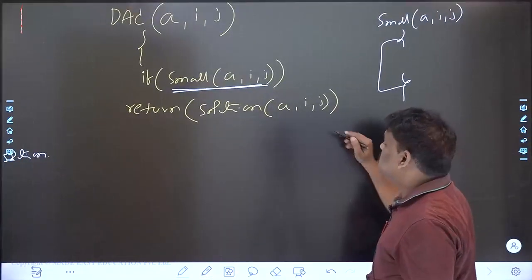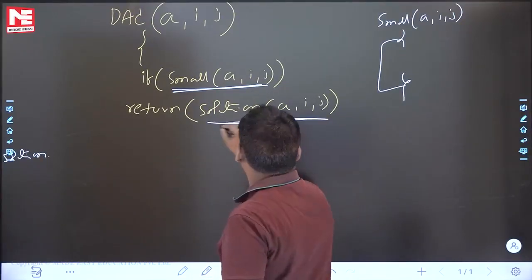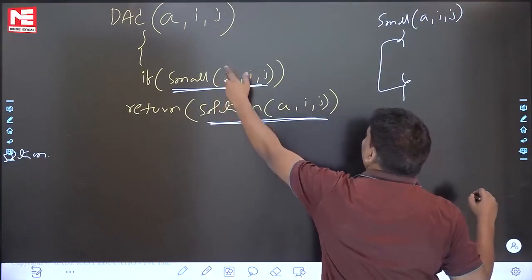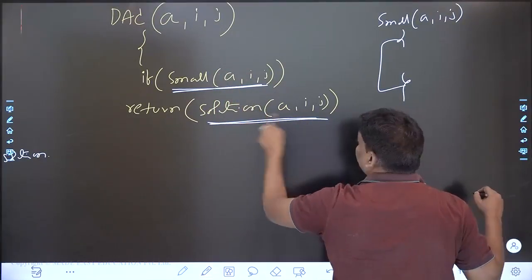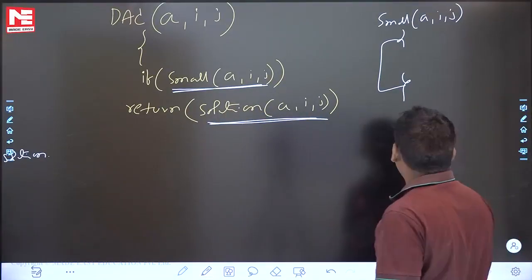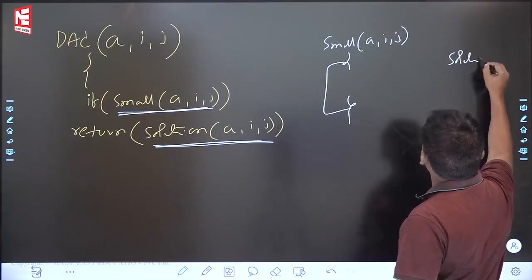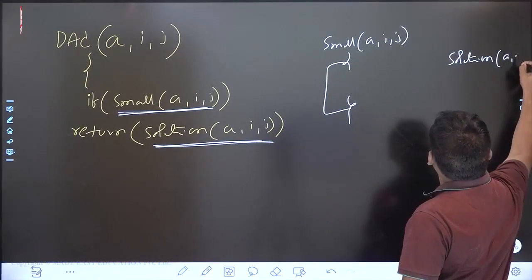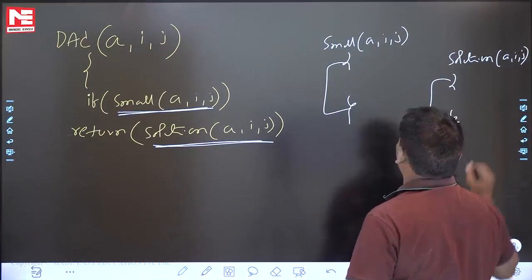Some people are asking, sir, this is also a function, right? Whenever a problem is small, you can directly return the solution. If you want, you can write it directly here. If you want, you can use a function also, I am using a function. I will write that also: solution also a function, solution A(i, j). What is the code? Within a few minutes I will do that, don't worry.